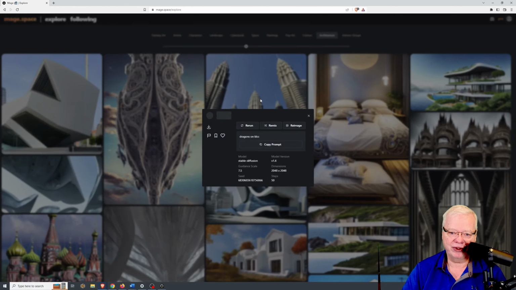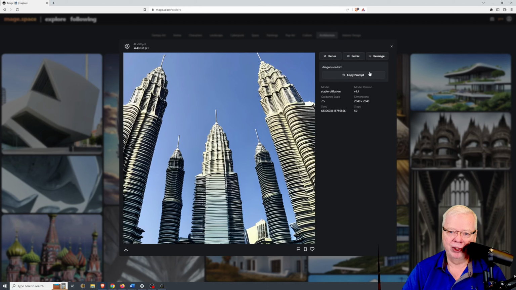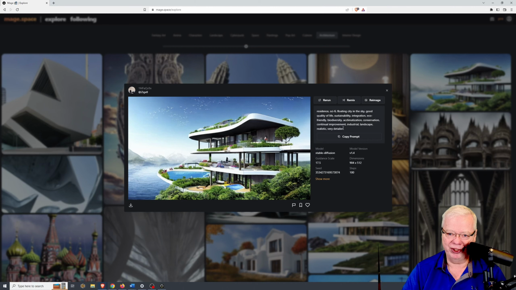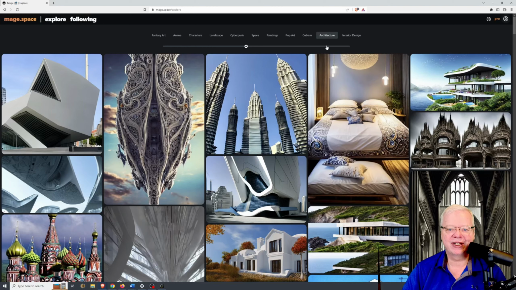Of course, you can click on something and it will show you what the prompt is. I mean, this one is simply Dragons on KLCC. There are some that will give you much more detailed prompts, which is very good. And if you click on the show more button down here, it will show you the negative prompts that it used for that particular image. You have a lot of different styles of artwork on here, not just not safe for work. So it's definitely something that I think is worth the money, but whether you think it's worth the money is something that is completely up to you and your comfort level on spending money on these types of things.